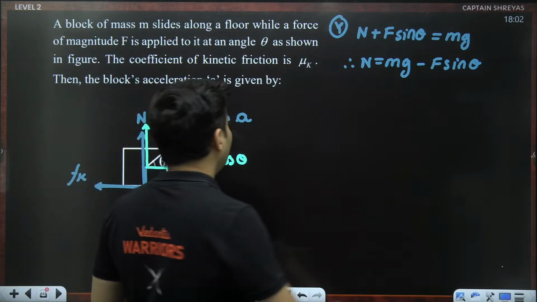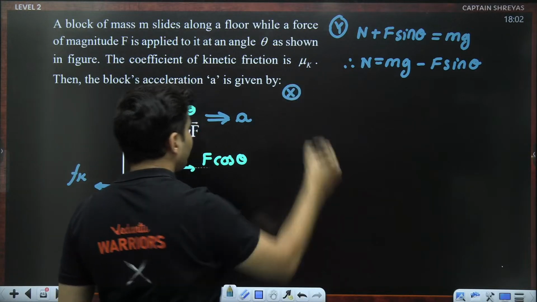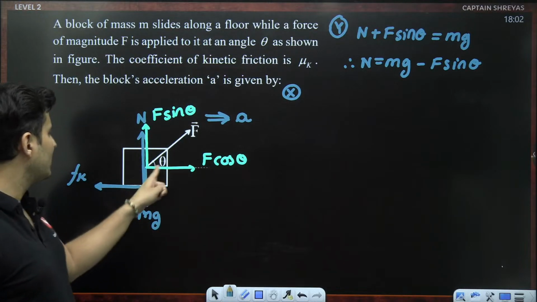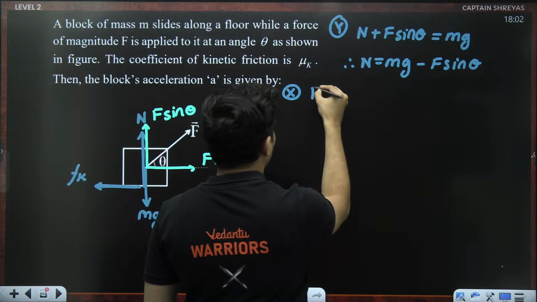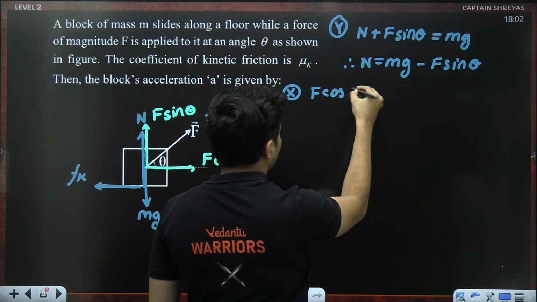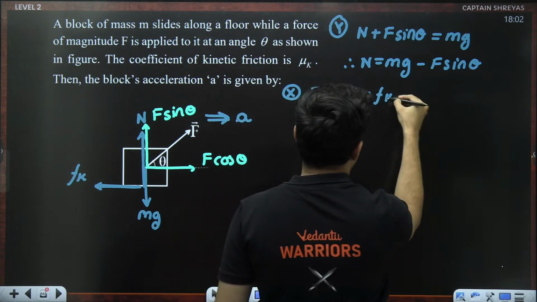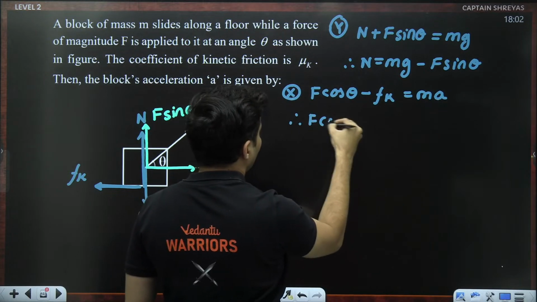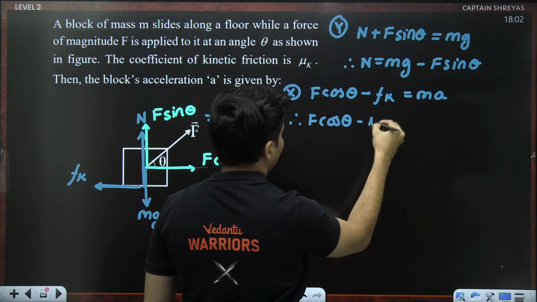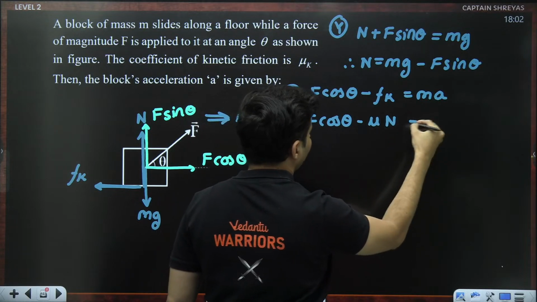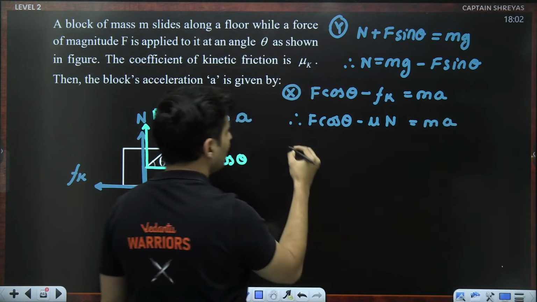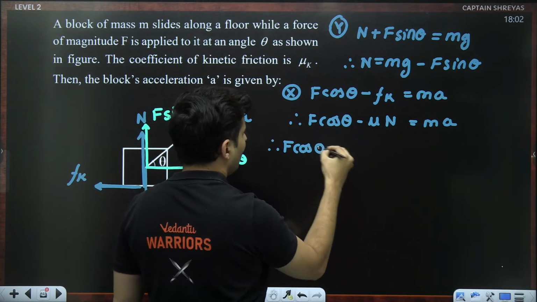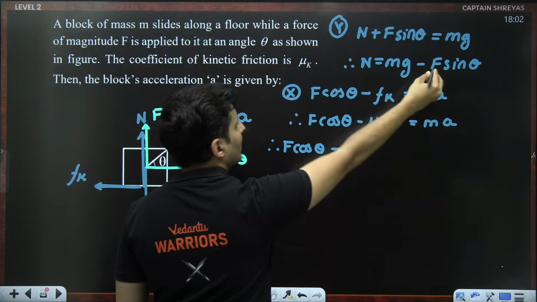Next, in the x direction, you can see this force minus this force is mass into acceleration. So I can say F cos theta minus Fk will be mass into acceleration. What is Fk? Fk is mu into normal. So that is mass into acceleration. But wait a minute, what is the normal force? Get it from here.